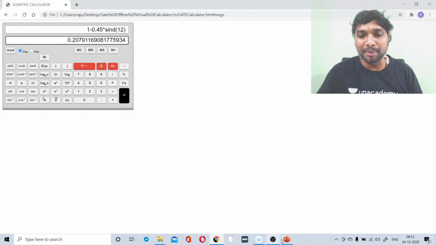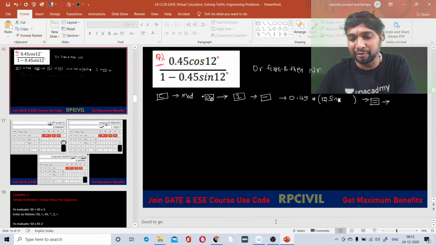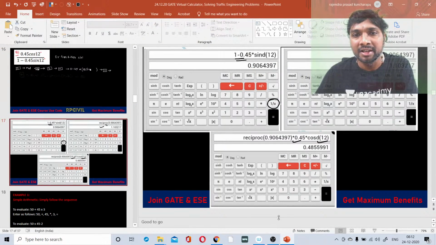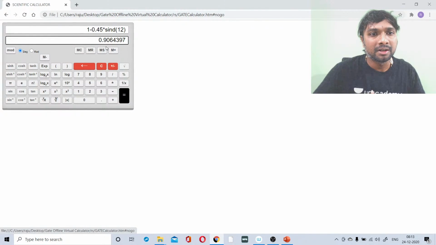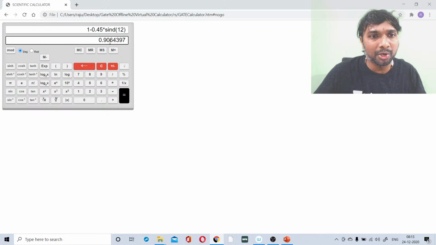But we have to do it before pressing the equality symbol, right? So this is in degrees, 1 minus 0.45 into sine degree, right? Like that you have to do it. 1 minus 0.45 into sine degrees. Sine degree of how much? 12 degree. So what is the total value? When you press the equality symbol, you are getting 0.906. So this is what you have got or not?